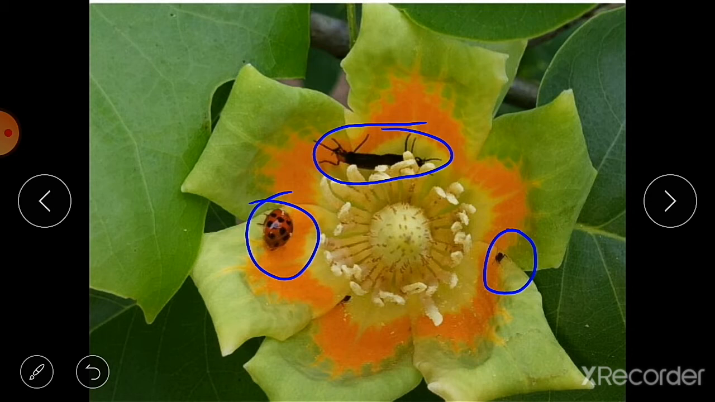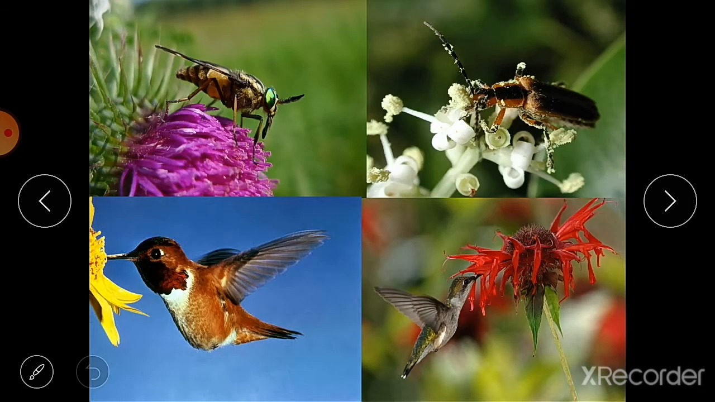These pollen grains stick to the body of the visiting insects. Now here you can see this beetle, this insect, and this another insect. When they sit on a flower, these pollen grains stick to their legs, wings, or other body parts. Then when they sit on another flower, the pollen grains get transferred to the stigma of this flower. In this way, these insects carry pollen grains from one flower to another flower.